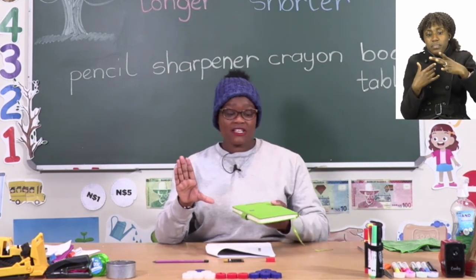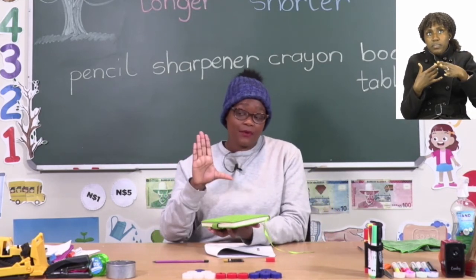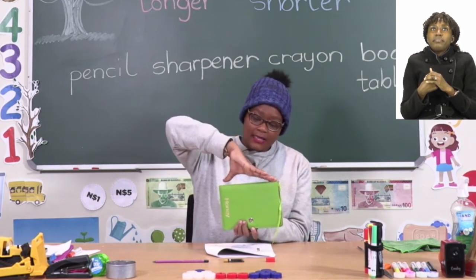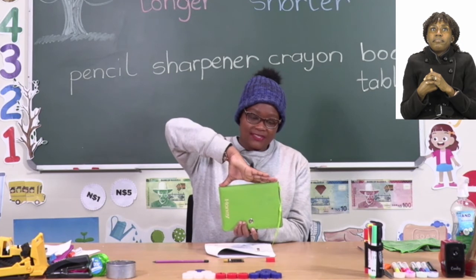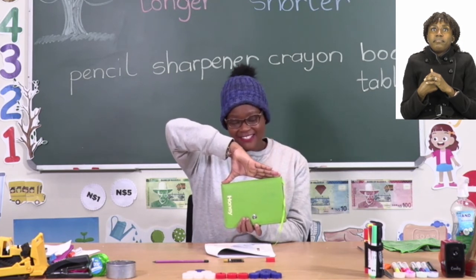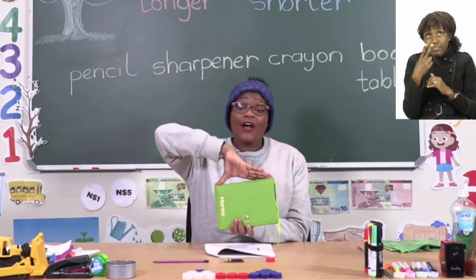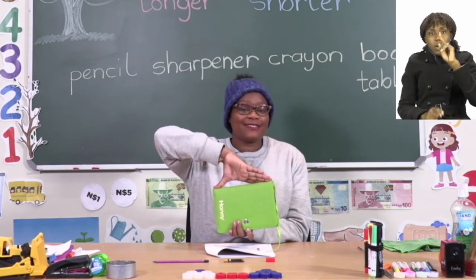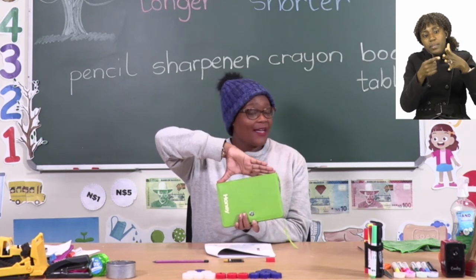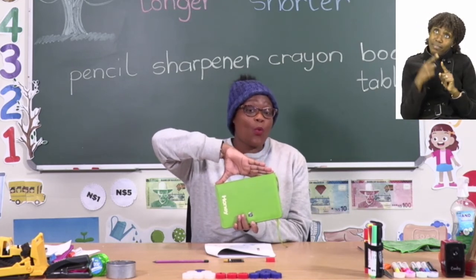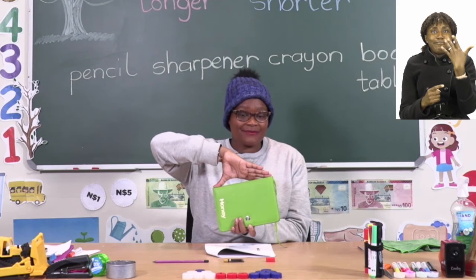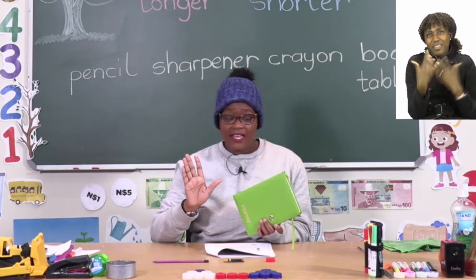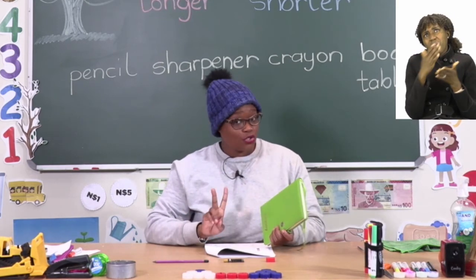So to measure it, I'm going to start from the tip of my middle finger all the way to my thumb, and I'm going to spread them out. Now, as you can see, it looks like my book length is 1 hand span. So I'm going to say my book is 1 hand span. But for you, because your fingers are a little bit smaller, it might be maybe 2.